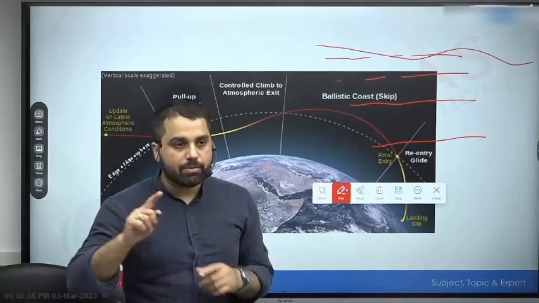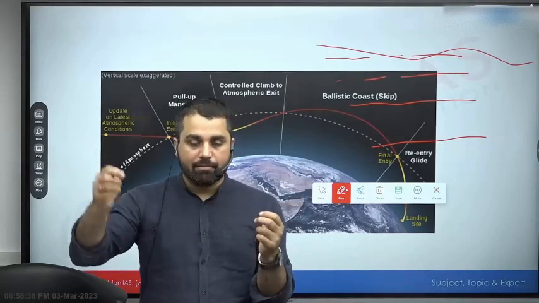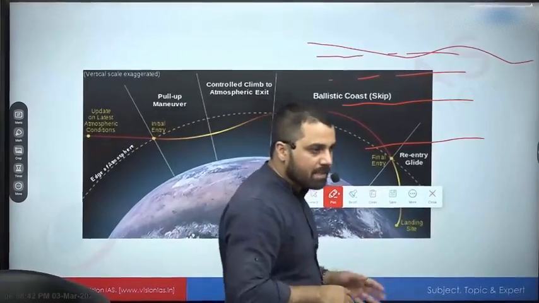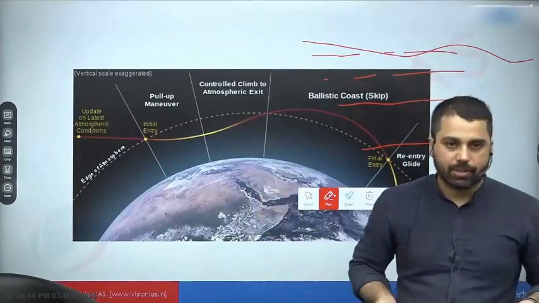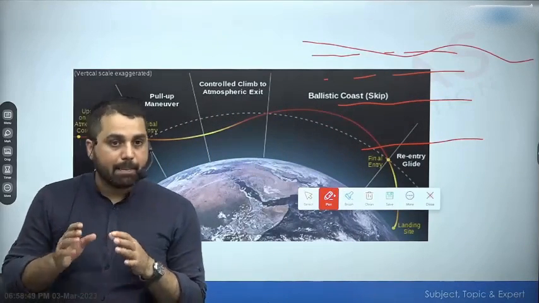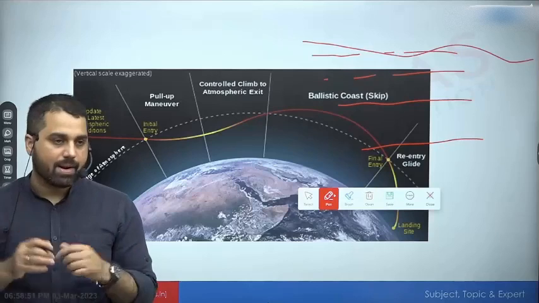So it also gives you more precision that in which part of, let's say if you have to land into Pacific Ocean, कोई भी जो mission होता है जब वापस Earth पे आता है, it has to land into some ocean. Let's assume into a particular region of Pacific Ocean. With the help of skip entry, you can precise your landing.